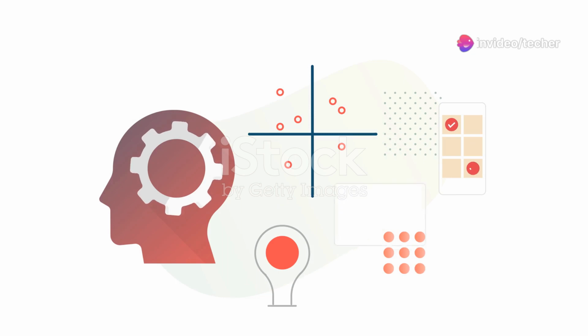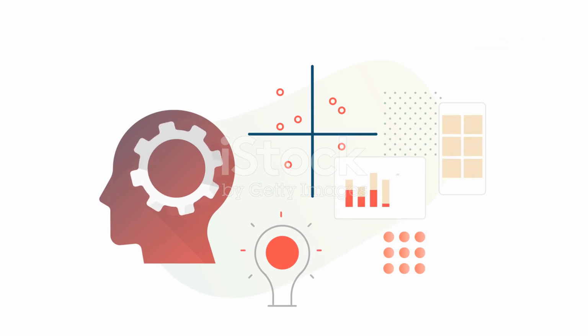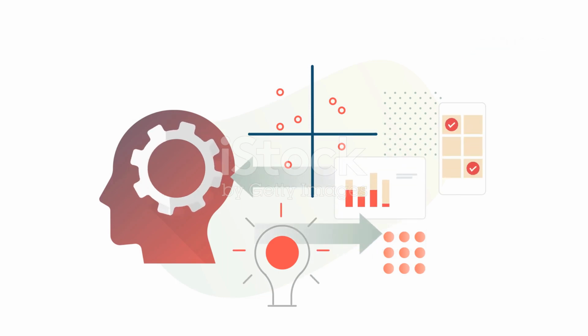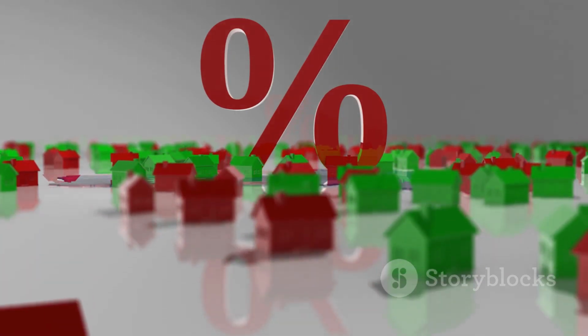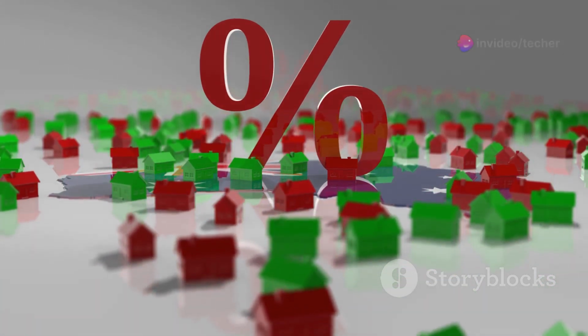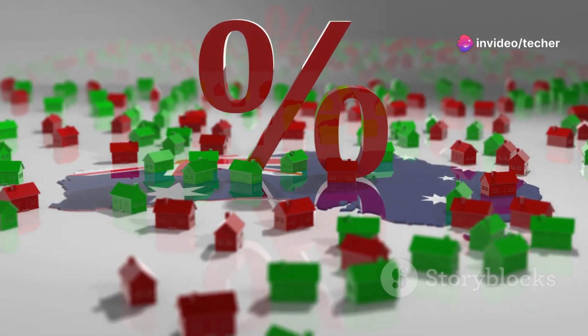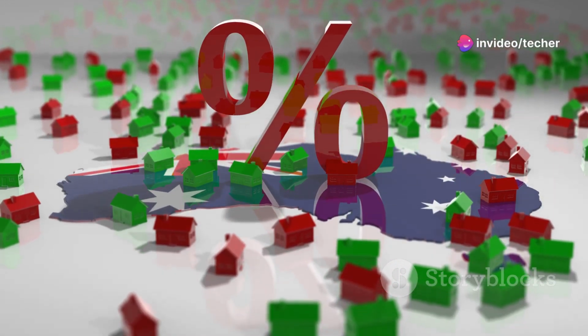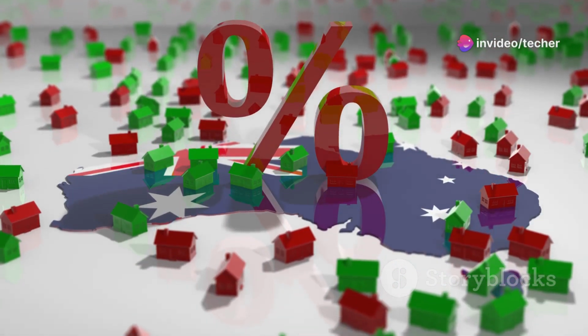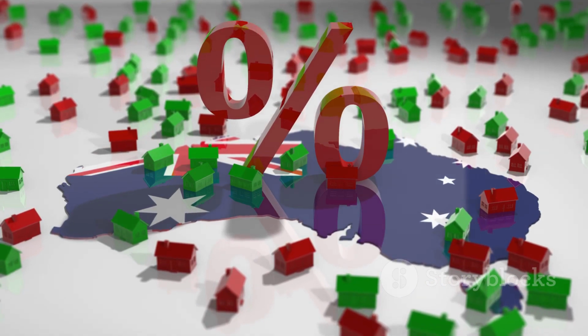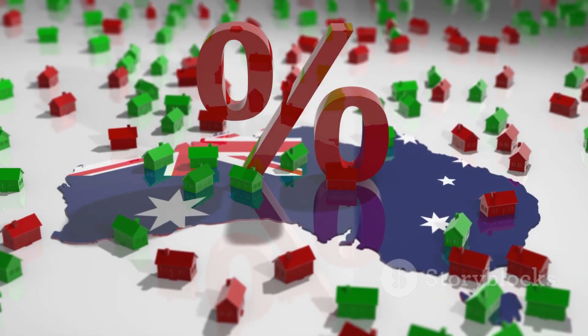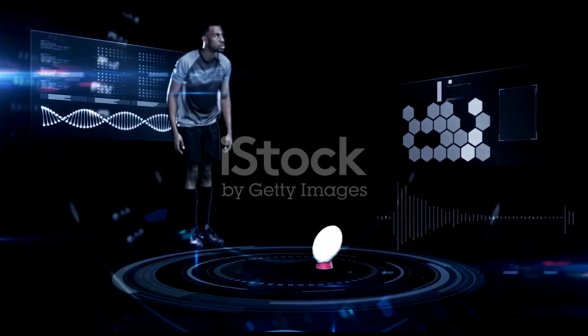This model can then be used to make predictions about new, unseen data. For example, a model trained on housing data can predict the price of a new house based on its features. The accuracy and reliability of the model depend on the quality of the training data and the effectiveness of the chosen algorithm.